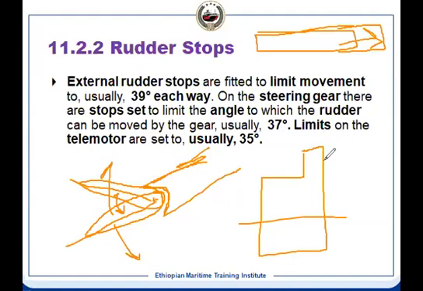Yes, Chief. What is the reason in the first place to make the rudder angle maximum 35 or 39? Why not 50, why not 60 or something like that? Yeah, it is there in your syllabus, in the rudder chapter of your naval architecture.